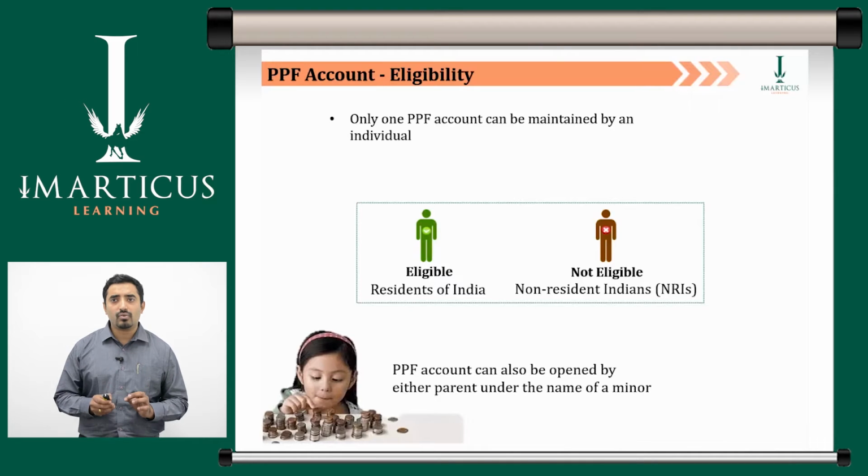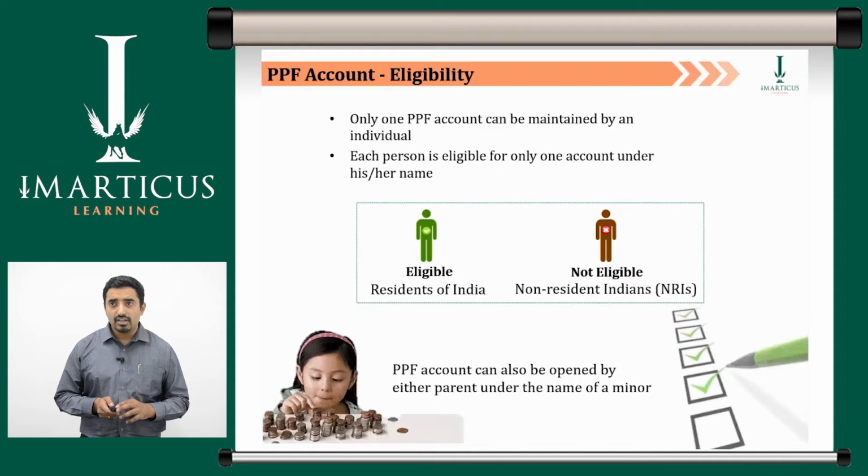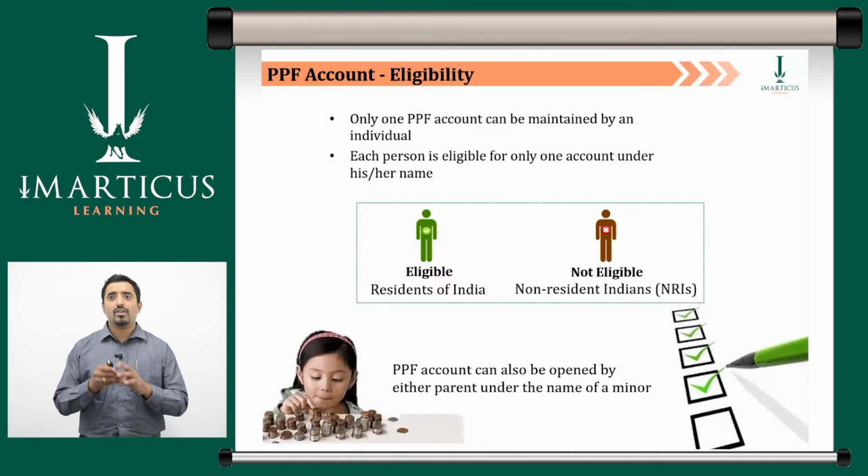A PPF account can also be opened by either parent under the name of a minor. However, each person is eligible for only one account under his or her name. The mother and father both cannot open PPF accounts on behalf of the same minor. Thus, in case a couple has two children, they can maximum open 4 accounts, that is 2 in their own names and 2 in the names of their children under guardianship of either parent.